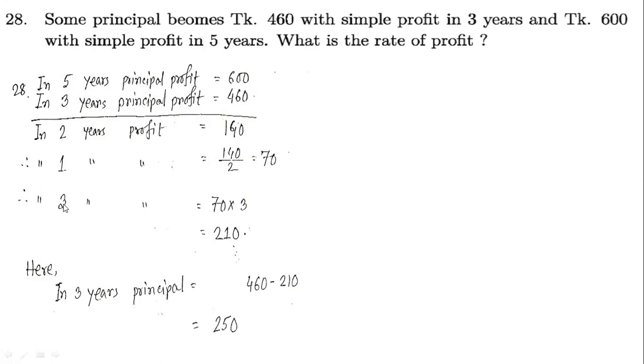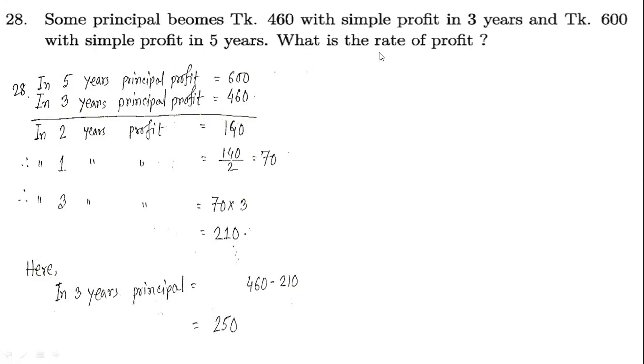So what will it be for 3 years? That will be 70 into 3, that will be 210. So after 3 years we get the profit of 210, but here it was given that after 3 years the simple profit principal was 460. So our principal will be the profit principal minus the profit, that is 250. So our principal is 250, our profit was 210, and the years are 3.